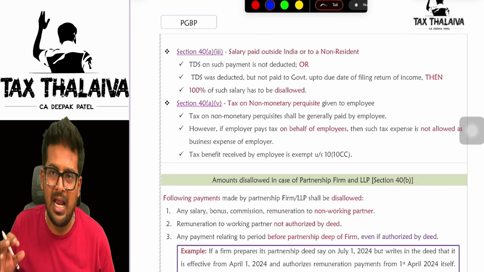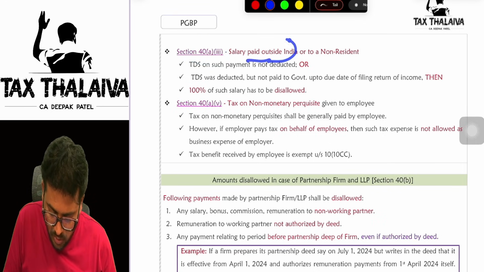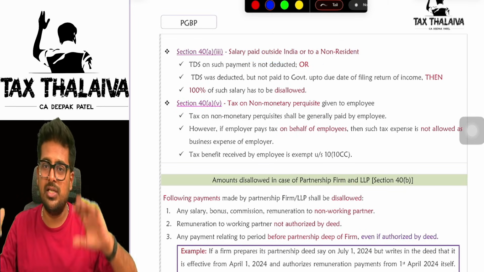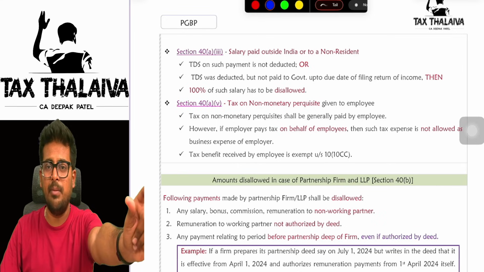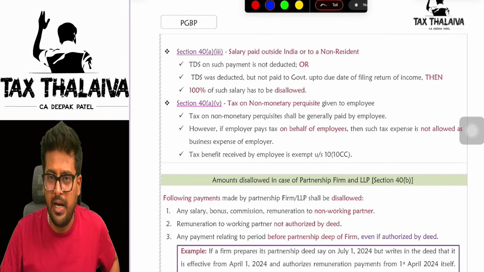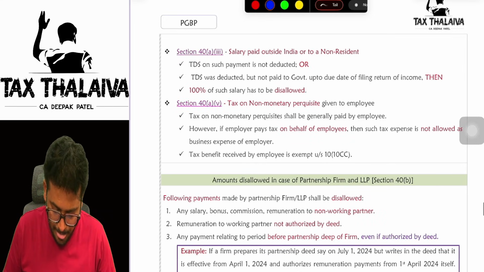Similarly, in the case of a salary to a non-resident, salary paid outside India or to a non-resident, if TDS is not deducted, without deducting TDS, you paid a salary to a non-resident or a foreign company, 100% of the payment you made will be disallowed.